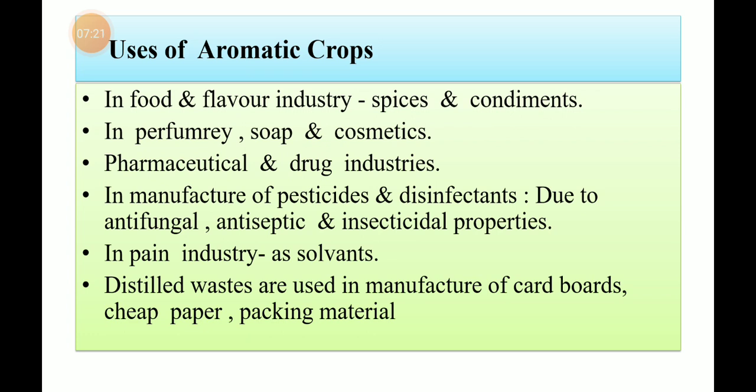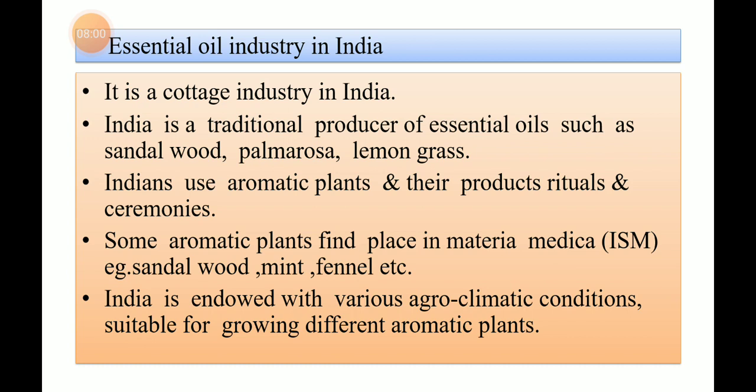That is, after extraction of essential oils from the aromatic crops, whatever residues remain below are not thrown away, but they are used to manufacture other byproducts, which also fetch prices in the market, such as cardboards and cheap paper. Cheap paper means paper which is utilized for newspaper. Various packing materials can also be manufactured from the distilled wastes obtained after extraction of essential oil from the aromatic crops. Let us move on to our next slide.